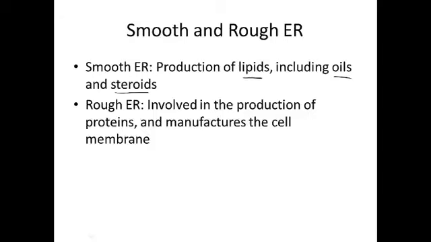Rough ER, as mentioned before, is involved in the production of proteins. It also is a factory for the cell membrane. So you might want to think about where these two types of ER might be distributed in the body. For example, if there's a part of the body that makes a lot of steroid hormone like testosterone, you would expect to see more smooth ER in those cells. If it's a part of the body that makes lots of protein, you might expect to see more rough ER.